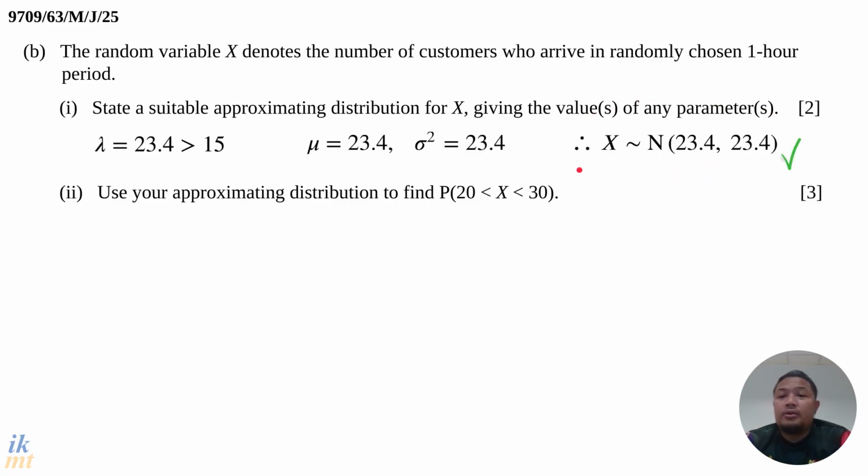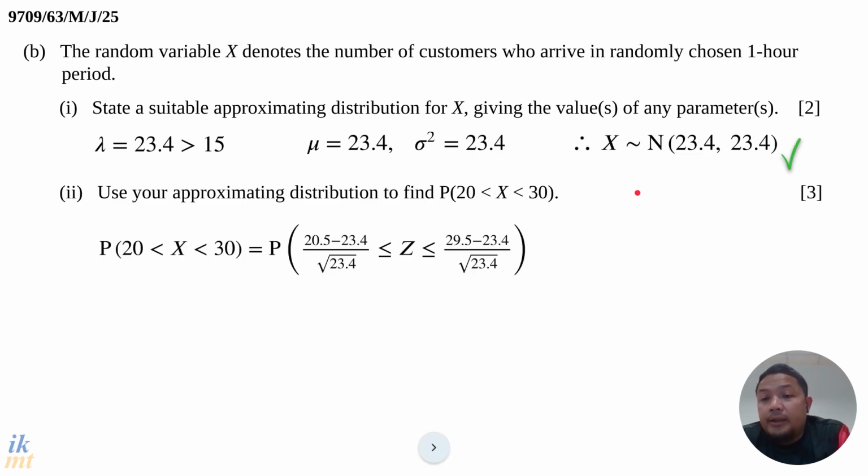All right, so next they say use your approximating distribution to find the probability that X is between 20 and 30. Notice that 20 and 30 here are not included, so exclusive basically. X is a discrete random variable, so this will matter actually.